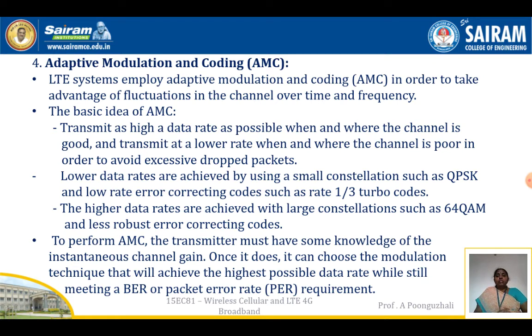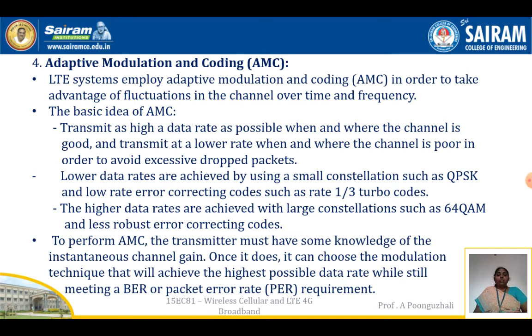So when I use lower data rates, it means they use a smaller constellation such as QPSK and a code rate such as 1/3 turbo codes. But when I go for high data rates, it is used with a large constellation such as 64 QAM, and it is going to be less robust to errors there.